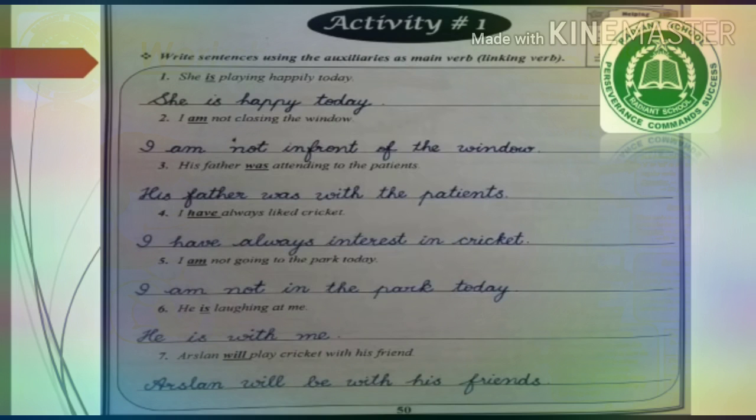Number 6, he is laughing at me. Is the auxiliary helping verb. Laughing is the main verb. Here you will remove the main verb and it will become he is with me. Number 7, Arsalan will play cricket with his friend. Will is the helping verb. Play is the main verb. You have to remove the main verb and it will become Arsalan will be with his friends.